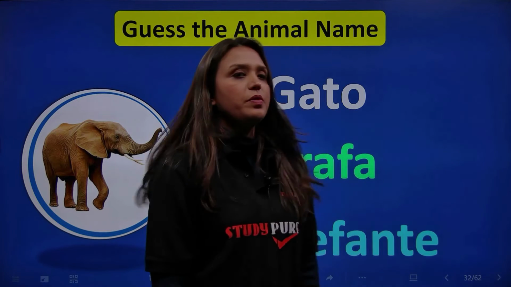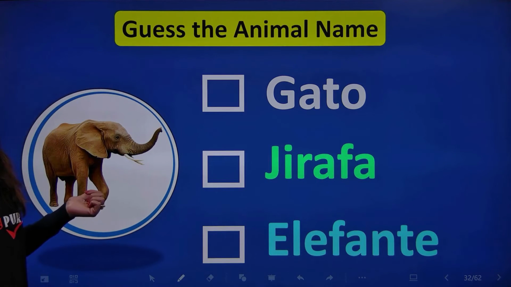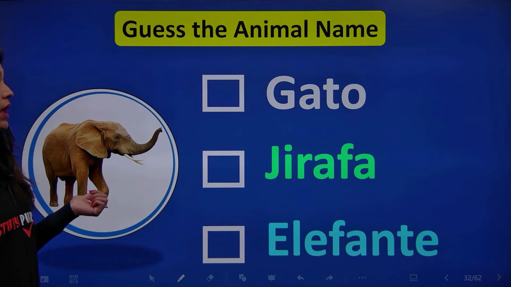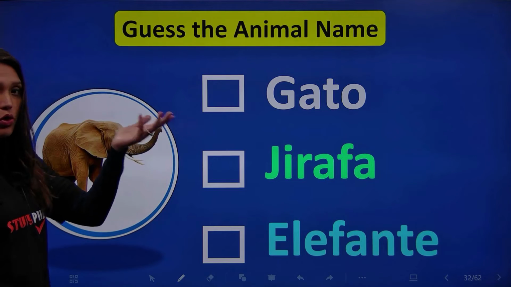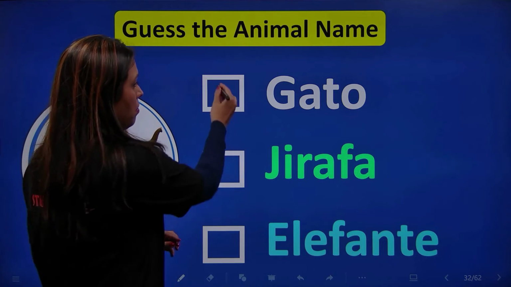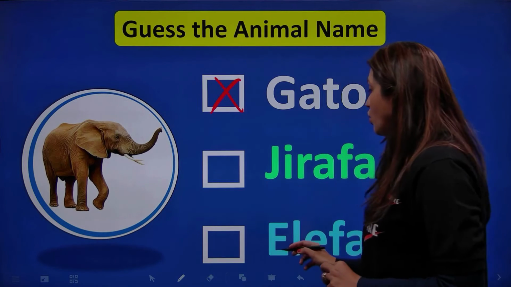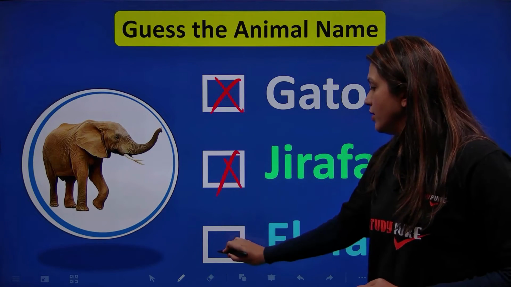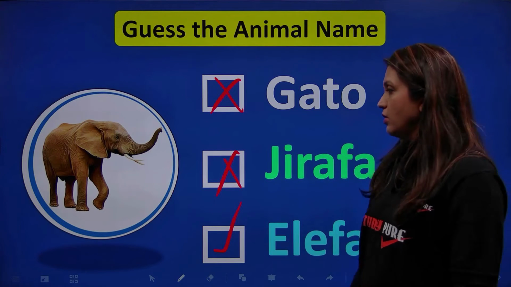Now, this should not be that tough. This is an elephant. And what is that called in Spanish? Gato, giraffe, or elefante? You're all correct. This is an elefante. Correcto.